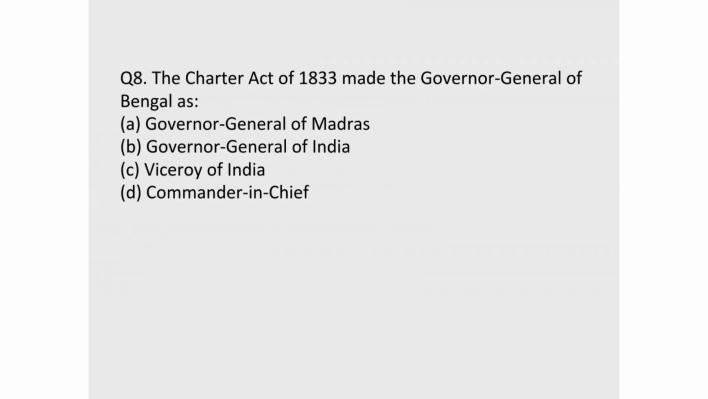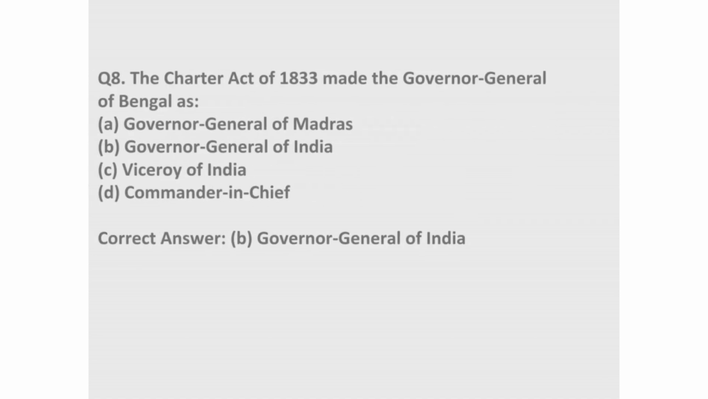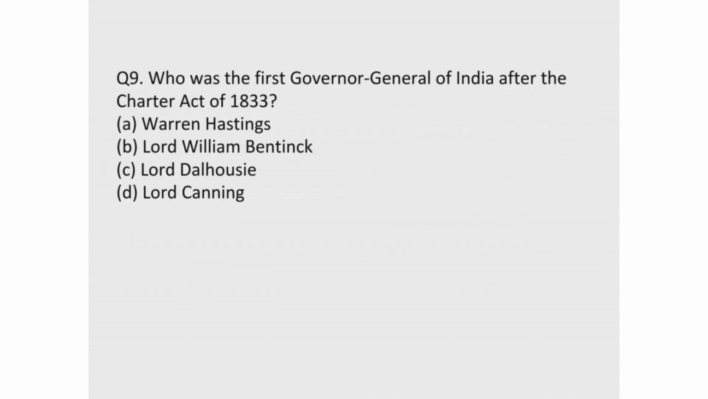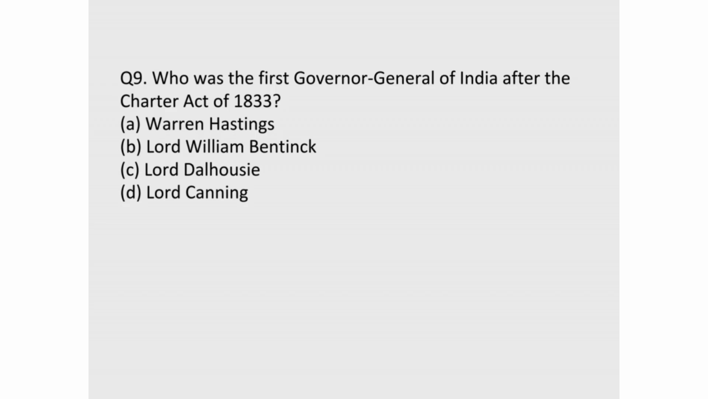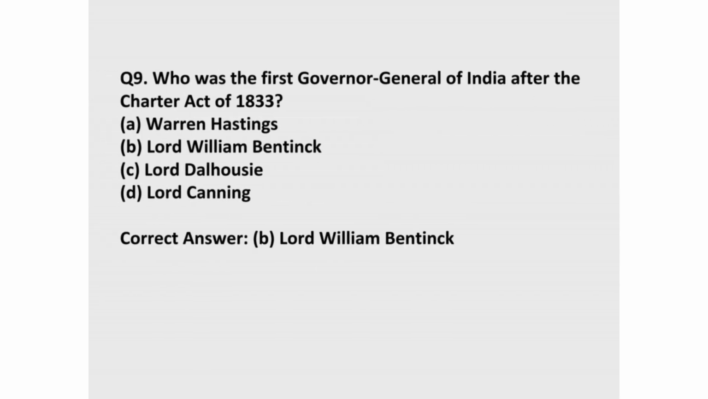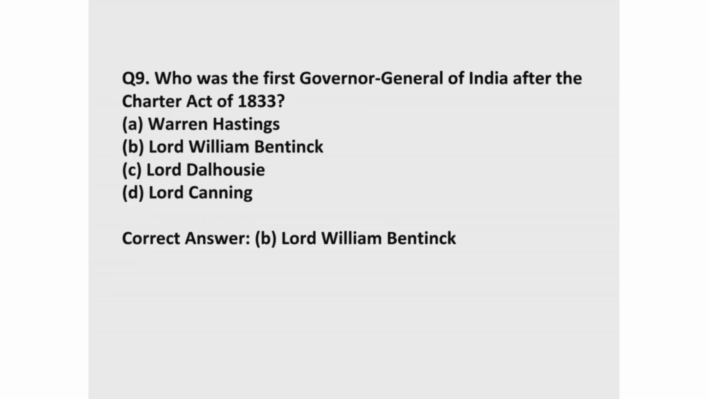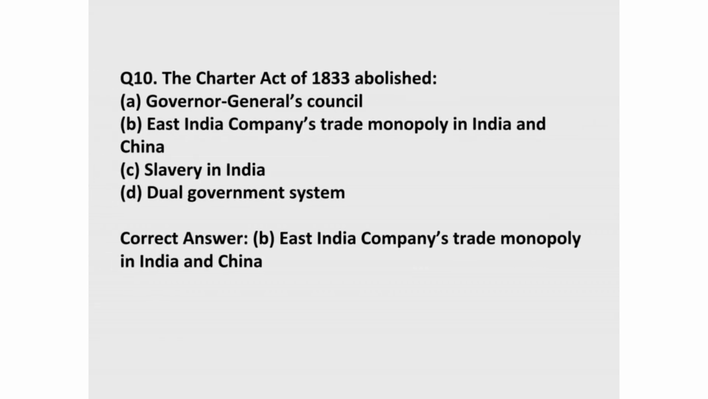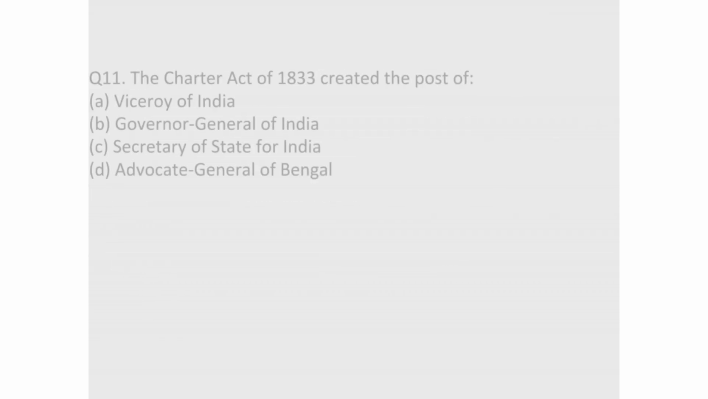8. The Charter Act of 1833 made the Governor-General of Bengal as. Correct answer, B. Governor-General of India. 9. Who was the first Governor-General of India after the Charter Act of 1833? Correct answer, B. Lord William Bentinck. 10. The Charter Act of 1833 abolished. Correct answer, B. East India Company's trade monopoly in India and China.